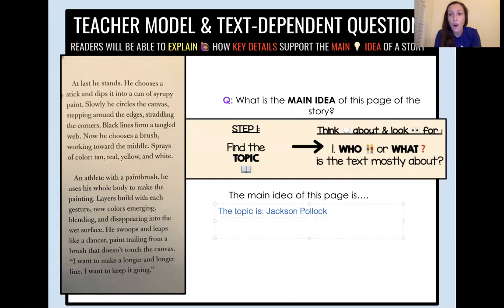Some details that tell us what the main idea is. We want to know more about Jackson Pollock. We talked yesterday about how some details are that he uses a stick instead of a brush. He paints lines of colors. And he uses his whole body to paint.